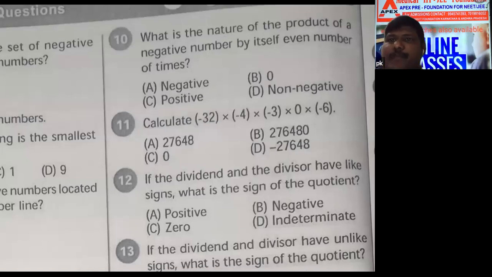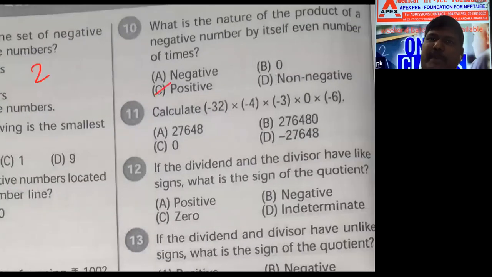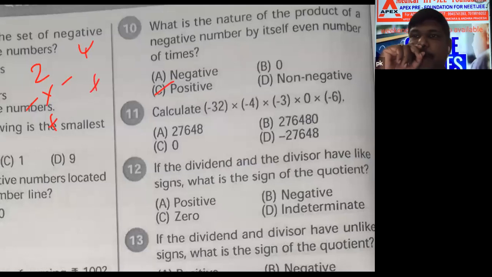What is the nature of the product of a negative number by itself even number of times? Even number of times means always positive, no? Yes. 2 times minus into minus plus. 4 times plus. 6 times plus. Even number of times negative become positive. Odd number of times negative become negative only. Understand? Everyone is following seriously. Can I move to the next question? Yes.